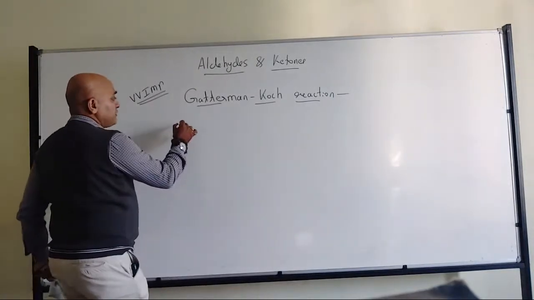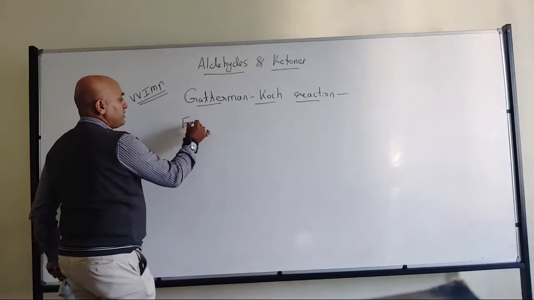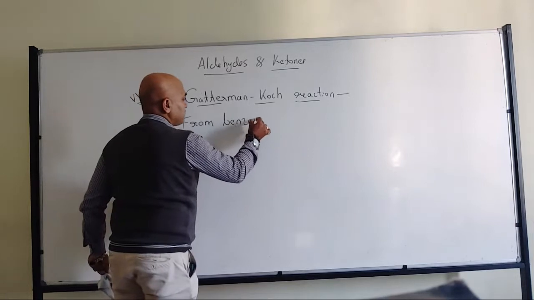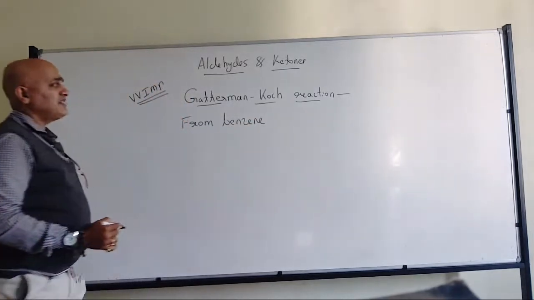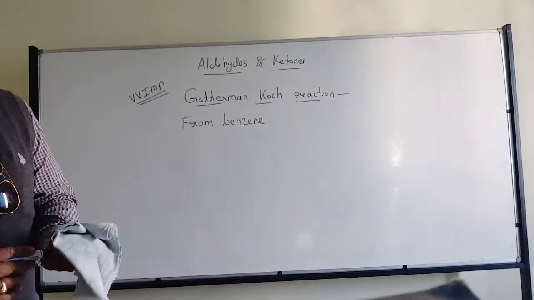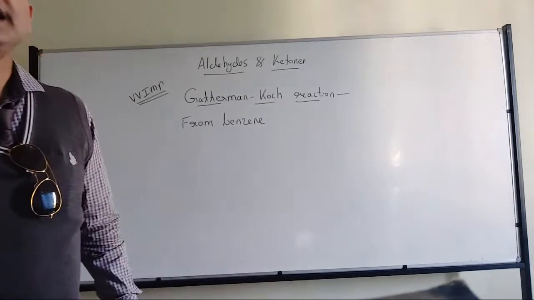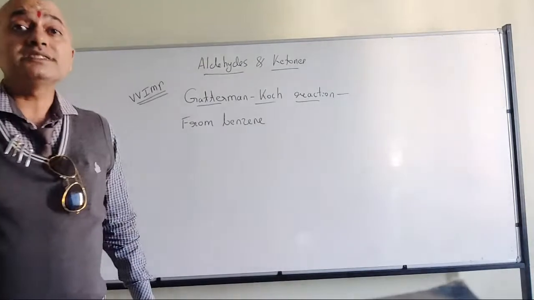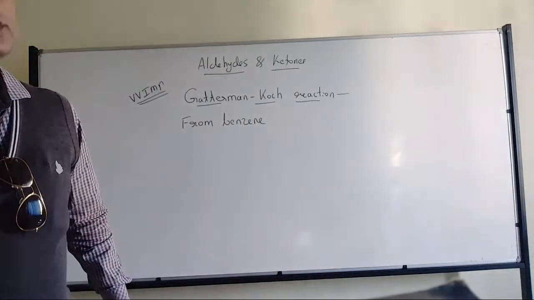So this is where we have the preparation of benzaldehyde from benzene, the Gattermann-Koch reaction. What is the Gattermann-Koch reaction? It is the preparation of benzaldehyde using benzene. Not toluene.